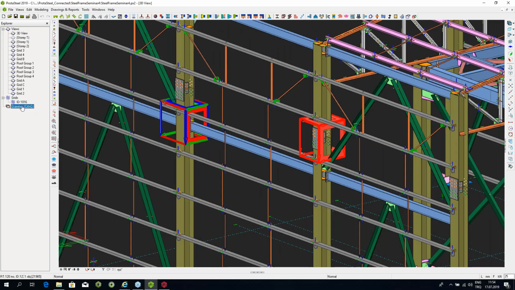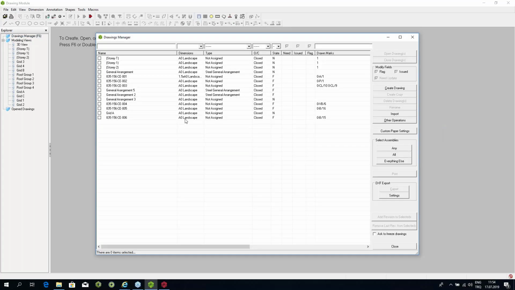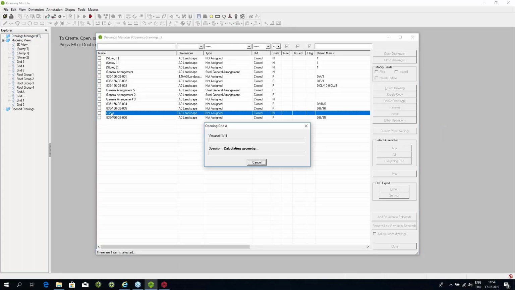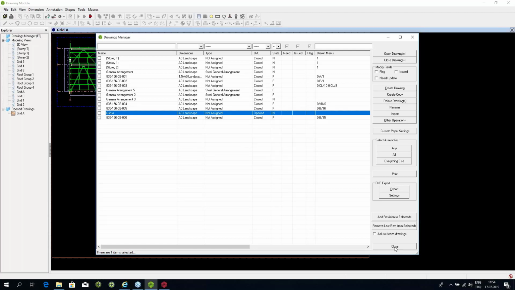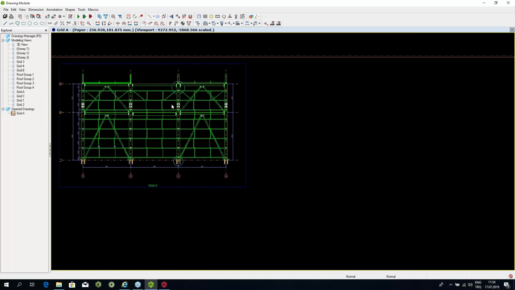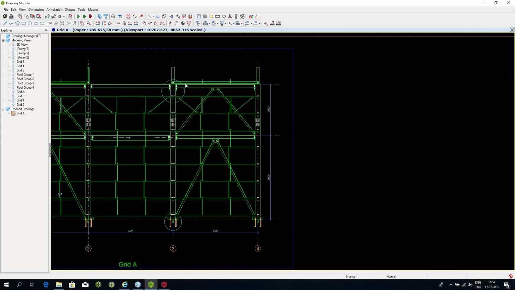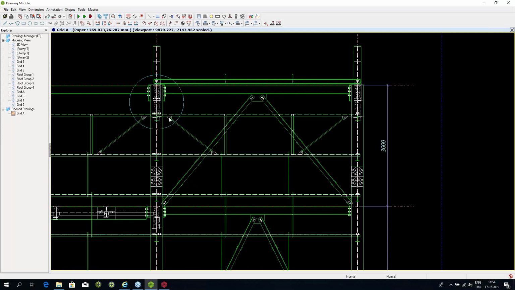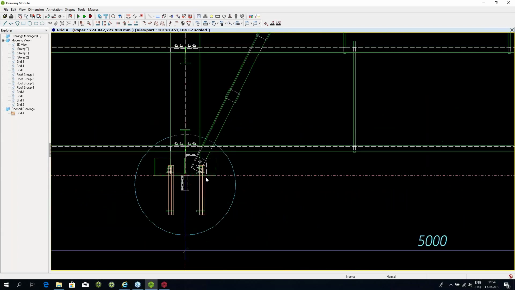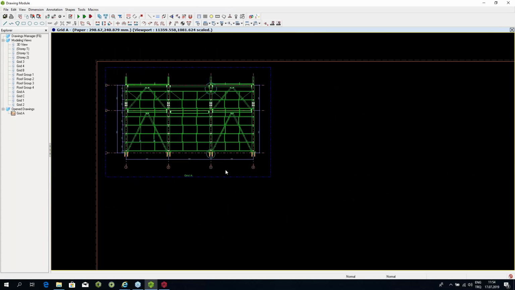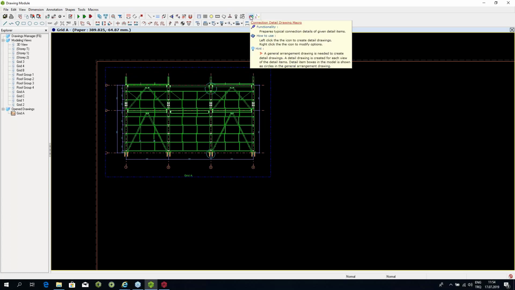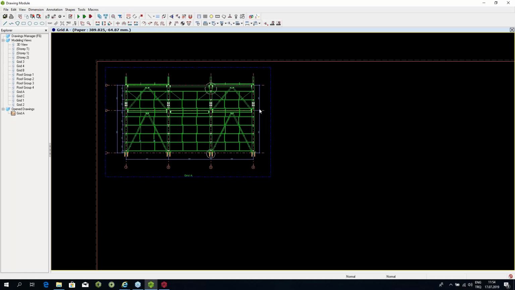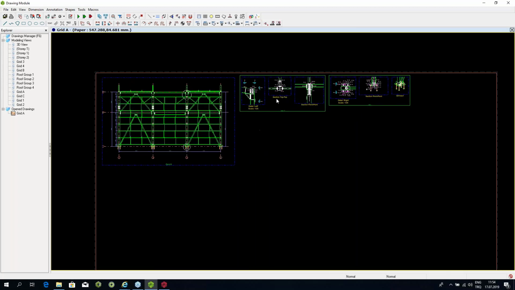So I go to the drawing side and I open my drawings and I just do, for example, grid A. That's the general arrangement drawing. So this is the general arrangement drawing. Those boxes which you just saw on the other side will appear on this drawing as circles, and this will tell you that this is what you want to show, to give the detail of in your connection drawing. And for that, all you need to do is just press this very simple button over here, which has been created to automatically produce the connection drawing. And when you do that, in a few seconds, the program will create these connection drawings.